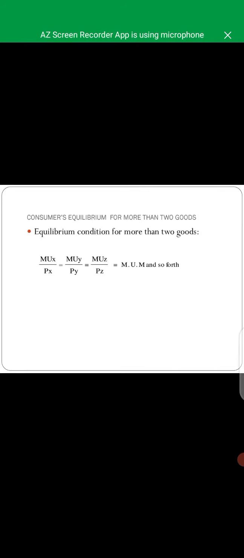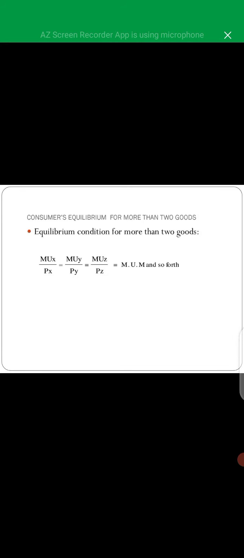If these two are not equal, what happens? In this case, the consumer is getting more marginal utility per rupee in case of good X as compared to Y. Therefore he will buy more of X and less of Y. This will lead to a fall in MUX and a rise in MUY. So the consumer will continue to buy more of X till MUX divided by PX is equal to MUY divided by PY.